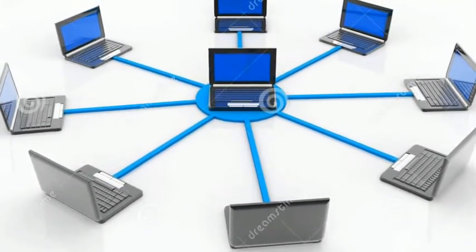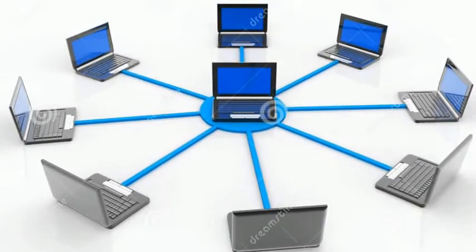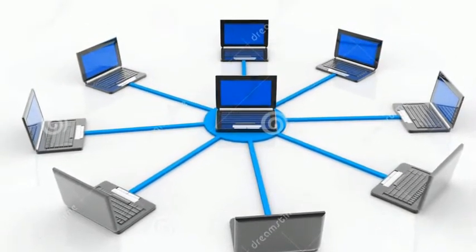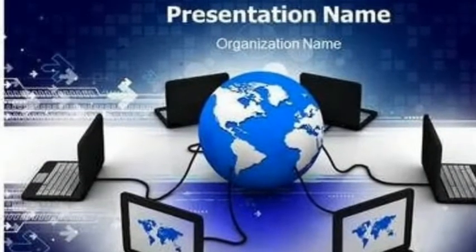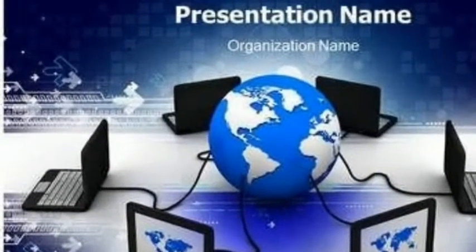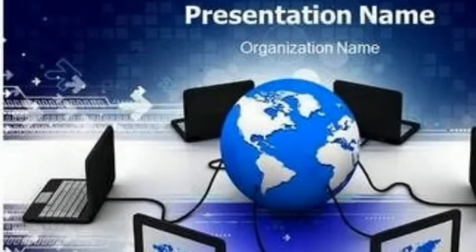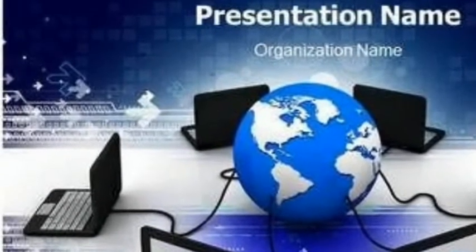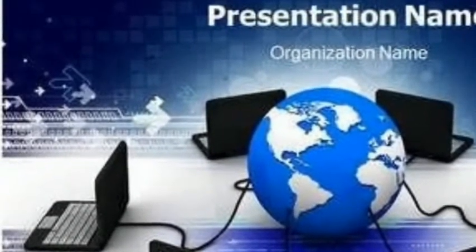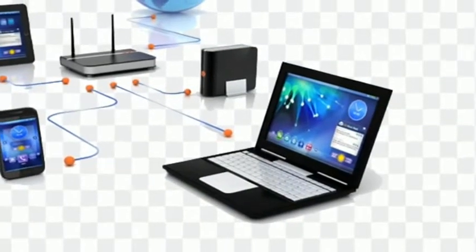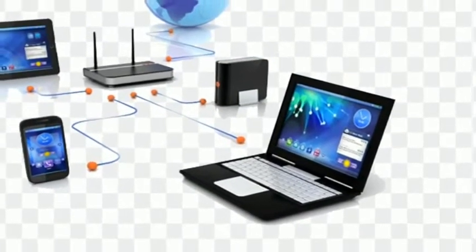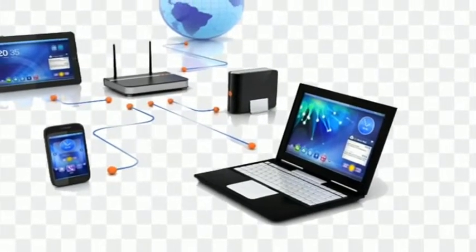Okay. So, the internet is a massive network of networks. It connects millions of computers together globally, forming a network in which computers can communicate as long as they are connected. Okay. So, what is it? It is the connection of millions of computers together globally. It forms a network with which we can connect with anyone throughout the world.